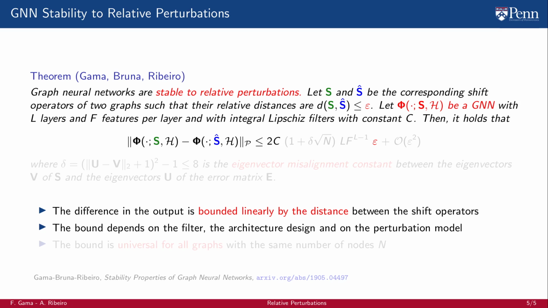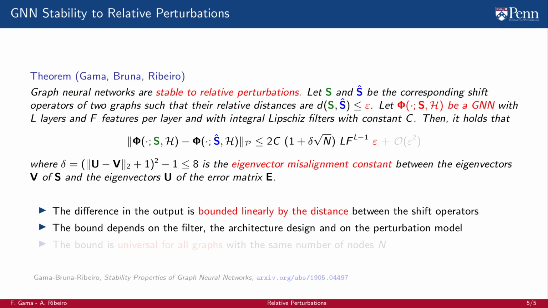The bound depends on the filter through the integral Lipschitz constant c and on the GNN architecture through the number of layers and the number of features on each layer. It also depends on the perturbation model through the eigenvector misalignment constant delta. We emphasize that this bound is universal for all graphs with the same number of nodes n.